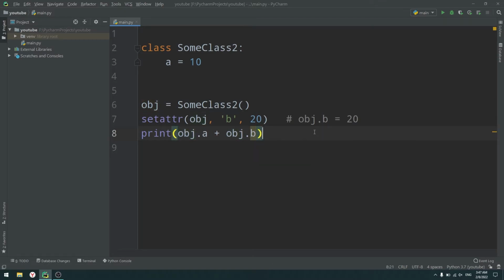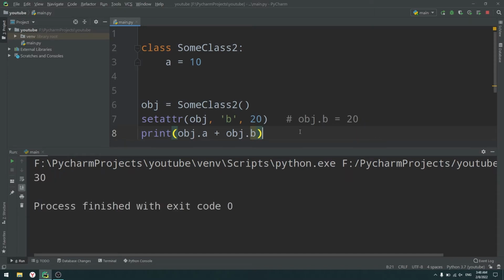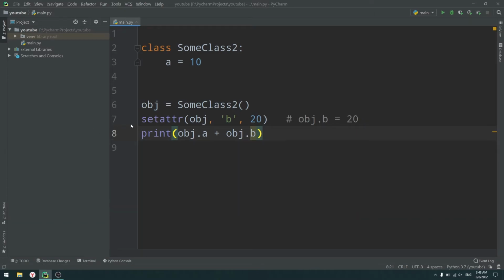So what does that mean? That means that PyCharm and, well, I'm sure some other IDEs, some programs, can identify that after setattr you have object.b, but a lot of IDEs and a lot of programmers will not really realize that, okay, after you created a new variable with setattr, you can use it as a variable b. So it shows you unresolved attribute reference b for some class 2, it may be an error, but if you run it, as you can see, 30 is the result, so everything works, but the code itself is not the best. Why is that?